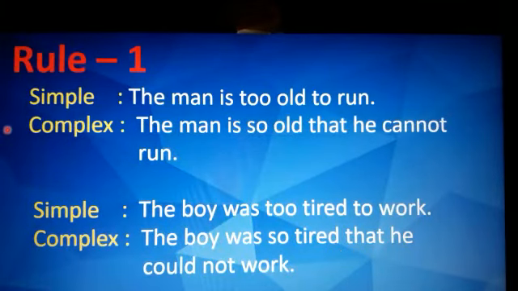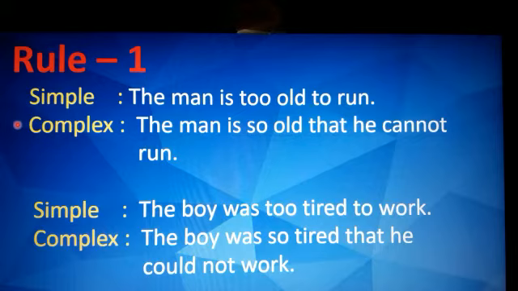So we come to rule 1, which is based on the example only, that we have the simple sentence the man is too old to run. That is subject plus verb plus too plus adjective, which is old, plus infinitive, that is to plus V1. So the complex sentence becomes the man is so old that he cannot run.